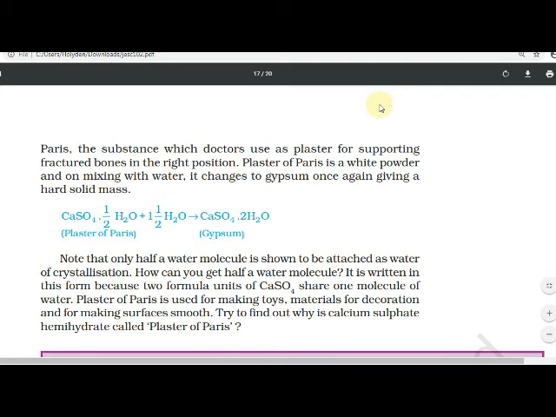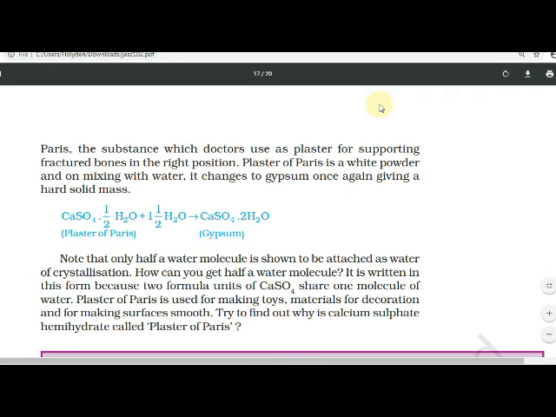So that is the gypsum formula. Plaster of Paris is used to decorate our houses, house roofs. Yes or no? Plaster for supporting fractured bones also it is used. Plaster of Paris is a white powder, and on mixing with water it changes to gypsum once again, giving a hard solid mass.